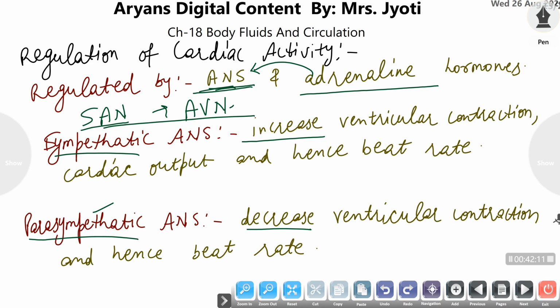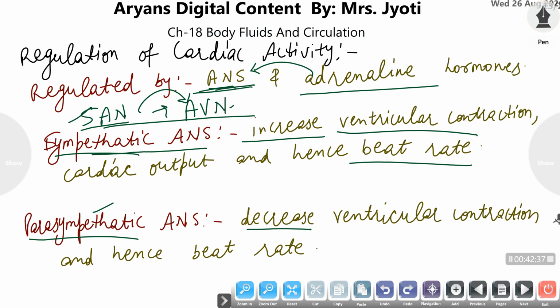So, when we need our heartbeat rate to be increased, the sympathetic autonomous nervous system comes into action, and it makes the SAN generate impulses rapidly, which causes the impulse generated by the atrioventricular node, and finally the ventricular contraction.